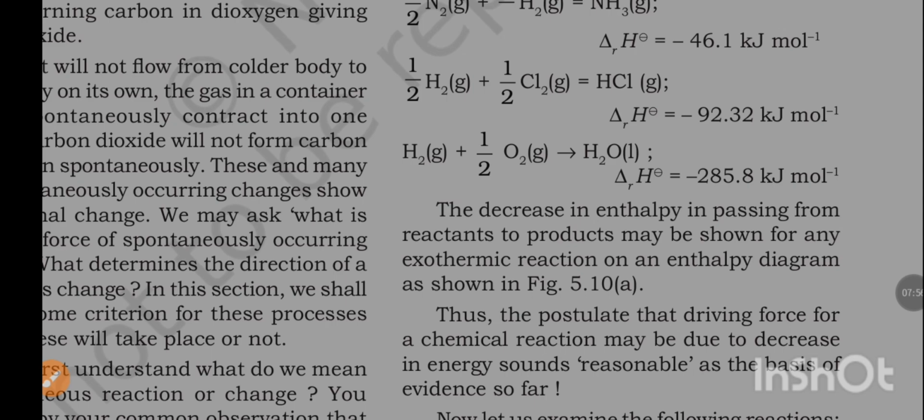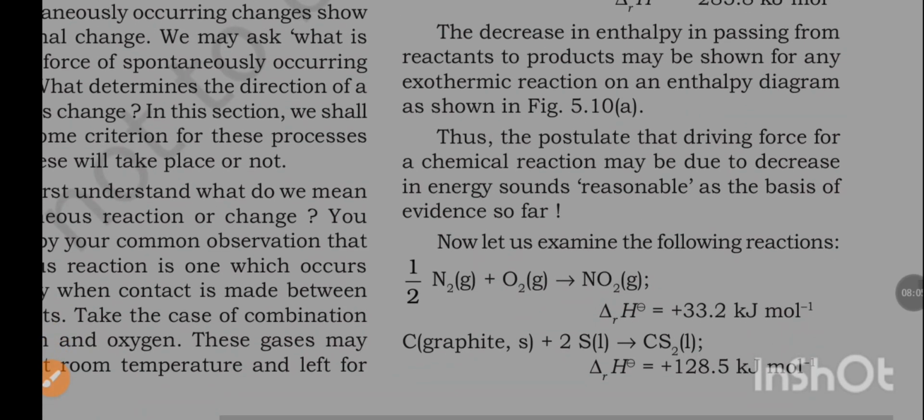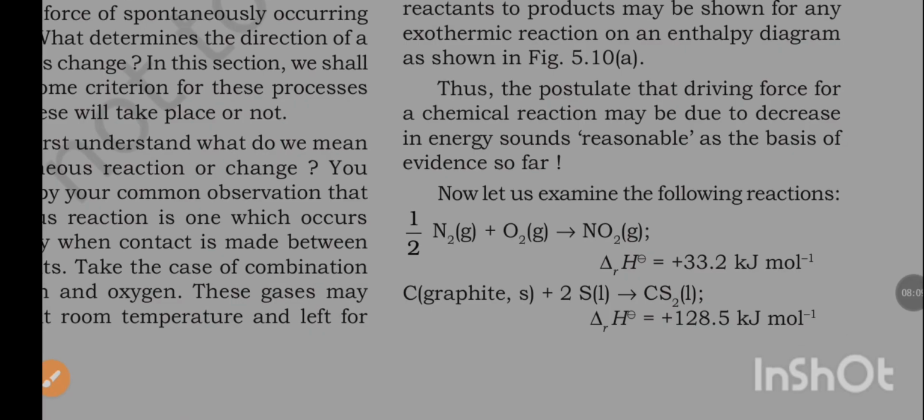The decrease in enthalpy in passing from reactant to product may be shown for any exothermic reaction on an enthalpy diagram. Thus, the postulate that the driving force for a chemical reaction may be due to decrease in energy sounds reasonable on the basis of evidence so far.